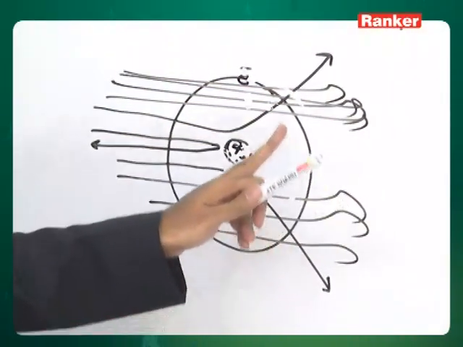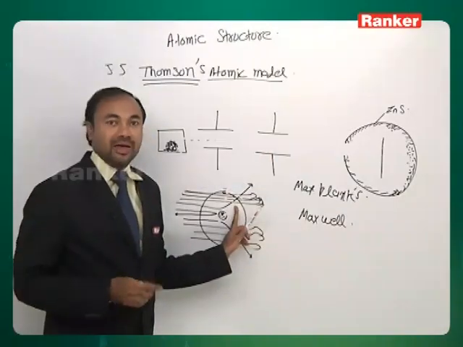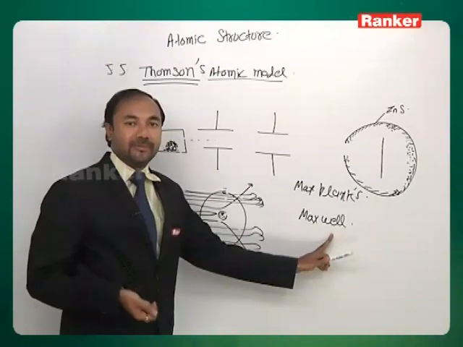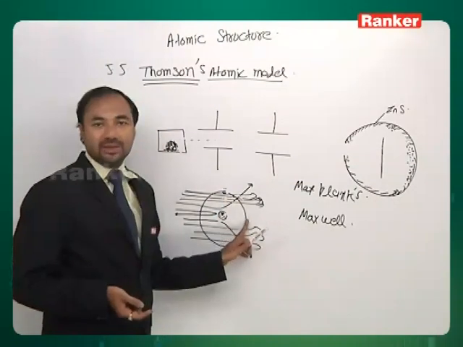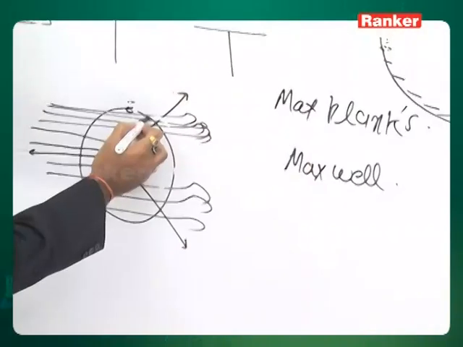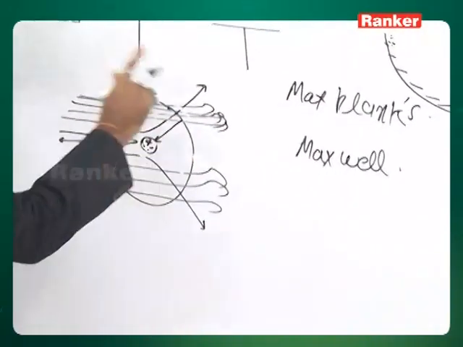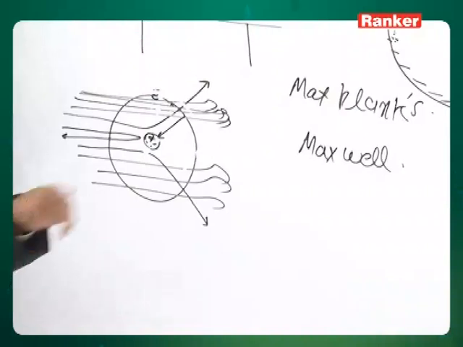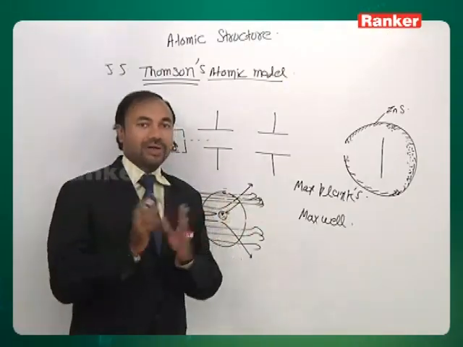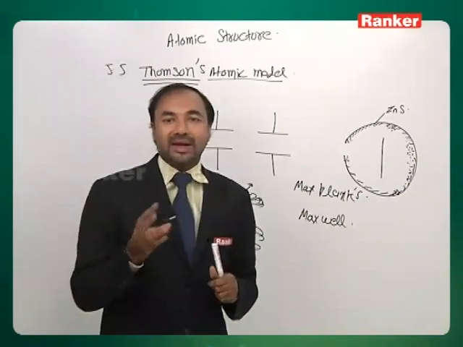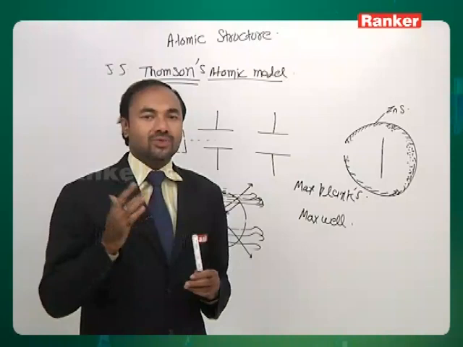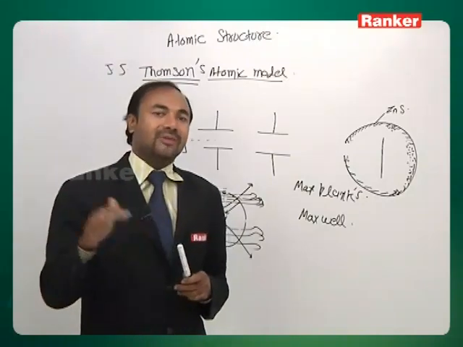Now the problem is that the electron is charged, and according to Maxwell's law, which was universally accepted, the electron must lose energy. If the electron loses energy, because of the attractive forces of the nucleus, it will keep coming closer to the nucleus, and finally it will fall into the nucleus. Electron and proton meet, that will be destruction of the atom. So the atom should get destroyed in a few minutes or hours or days, and should not last ever.